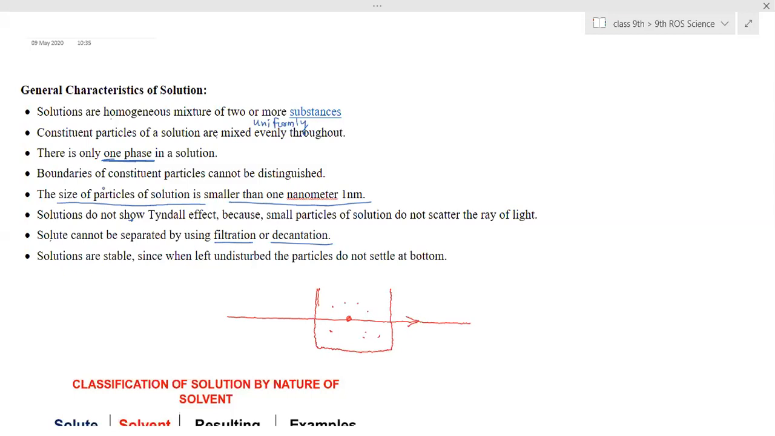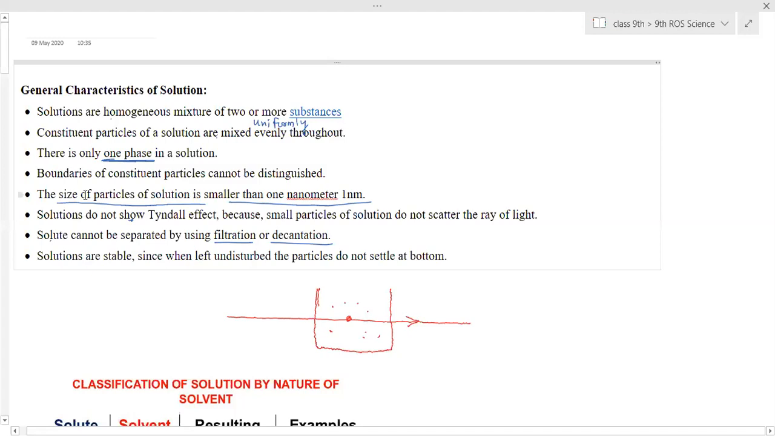In a dark room also, if there is one small slit and the light is entering through it, you are able to see the light. Are you able to see the path of the light? Yes, ma'am. That effect is called the Tyndall effect. That means the path of the sunlight or light is visible to us through some substances. That is called the Tyndall effect.